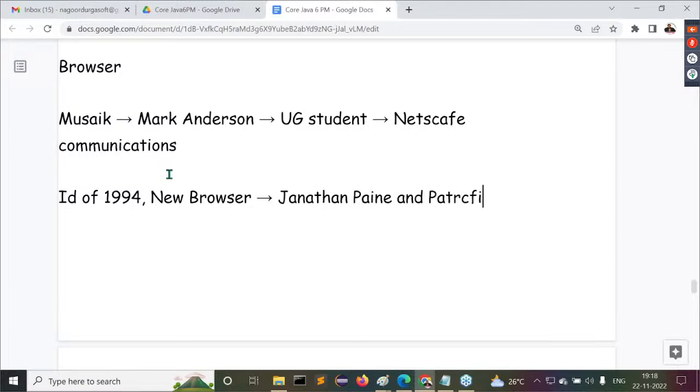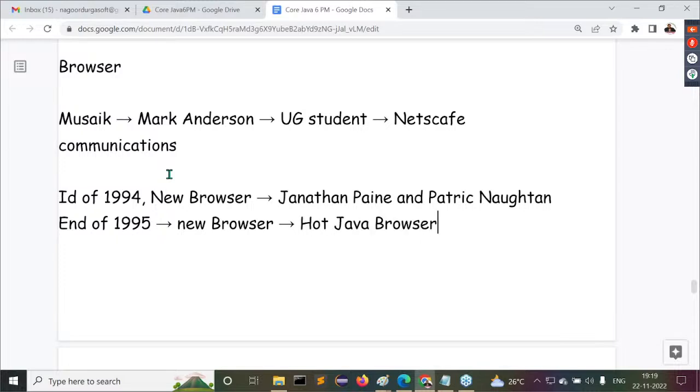Jonathan Payne and Patrick Naughton. These two members took the responsibility to prepare the new browser. They took another 1.5 years to prepare it, that means the remaining part of 1994 and the entire 1995. At the end of 1995, they prepared a new browser and gave it the name HotJava browser.